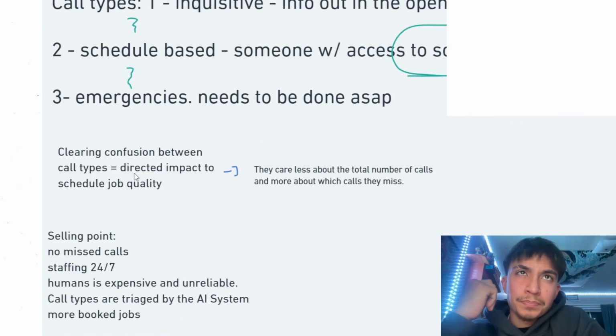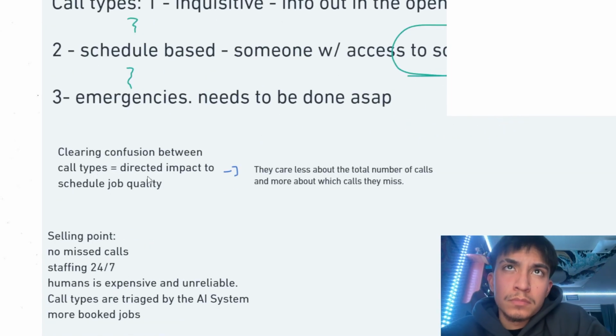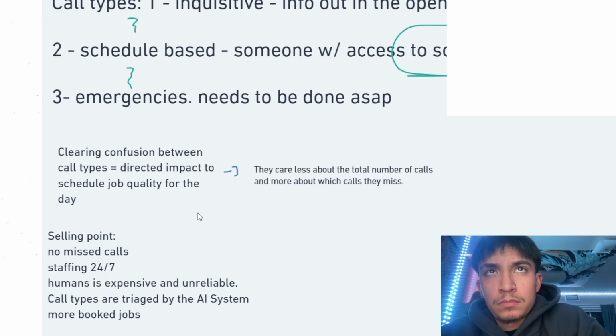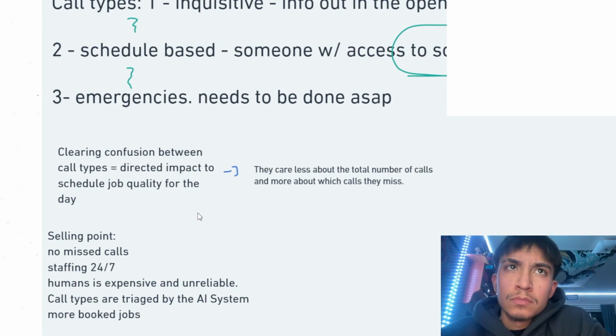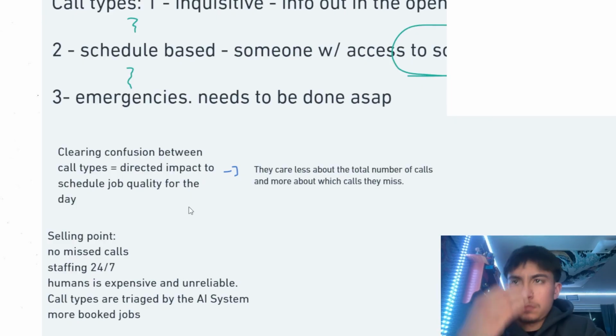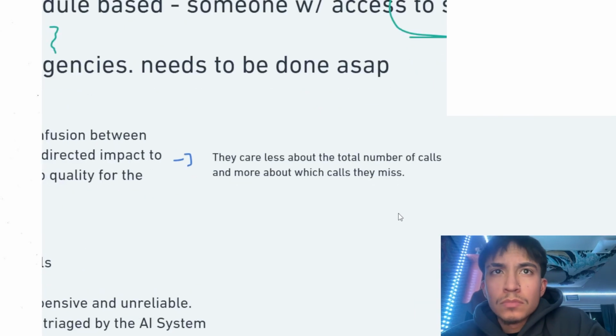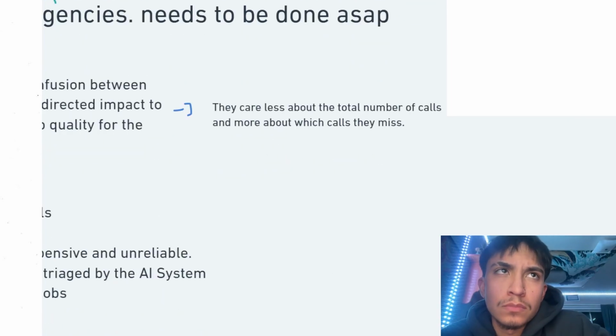We found out that clearing confusion between call types has a direct impact on the schedule's job quality for the day. The reason why, which we broke down earlier, was basically because if you have a call type that is not as critical and you spend time on that one, you could potentially miss a call type which is more critical that could have been on that schedule. Meaning they don't care much about the total number of calls. They care about filtering those calls and knowing which ones they should put more of their time and attention to. So we found that out through this.